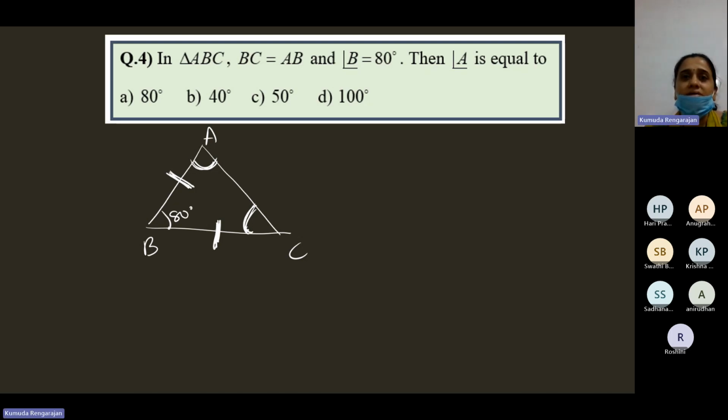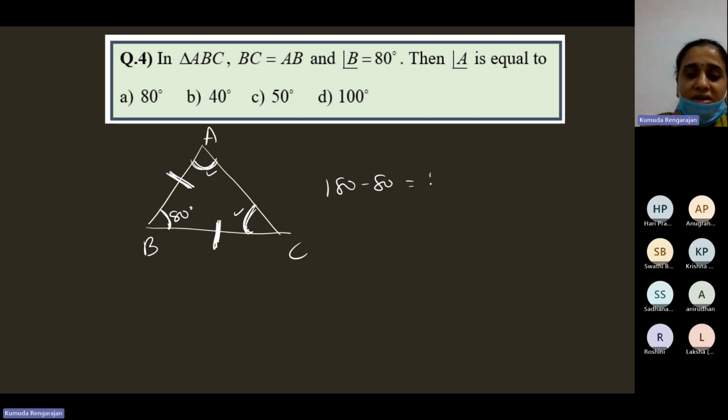50. Why? Because 180 minus 80 is 100. This is given to be 80. And because this angle is equal to this angle, they'll share 100 degrees equally. So 100 by 2, 50 degrees each. So this is 50, this is also 50. So angle A is equal to 50 degrees.